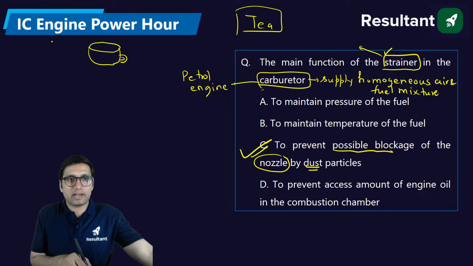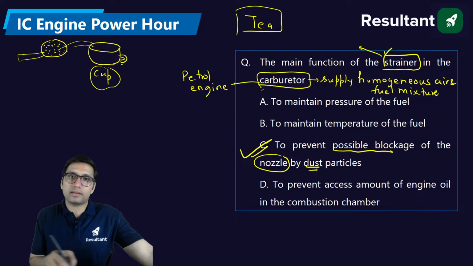We use a strainer for that purpose, and this strainer consists of some holes, like a sieve. You must have seen a strainer. We use this strainer and then pour the tea inside the cup. In a similar manner, we use a strainer here also. Strain means to remove the dust particles.